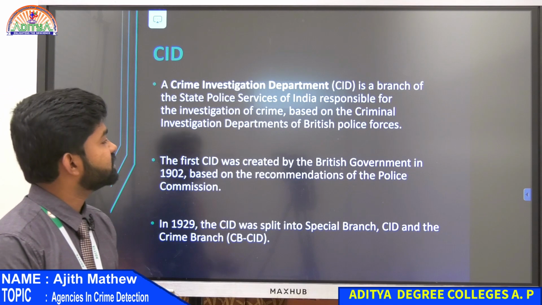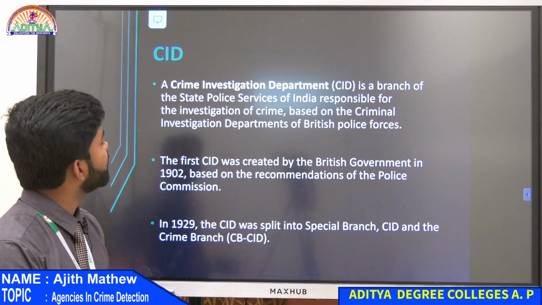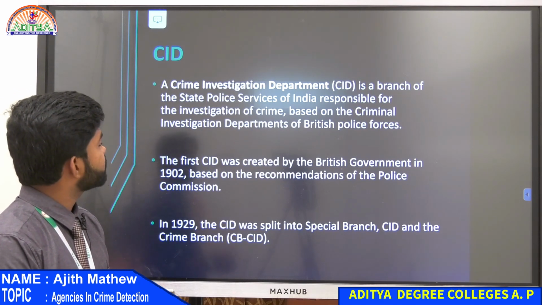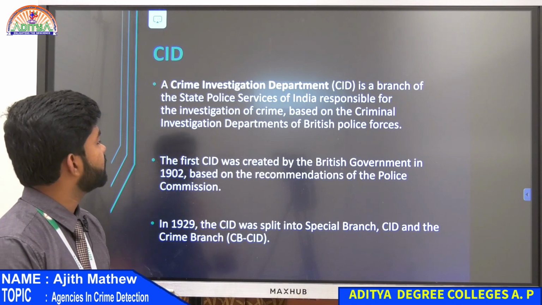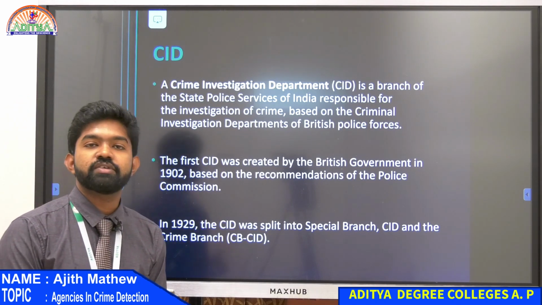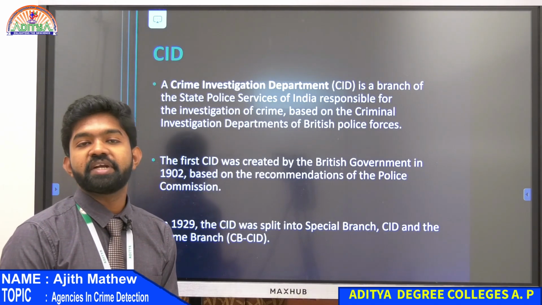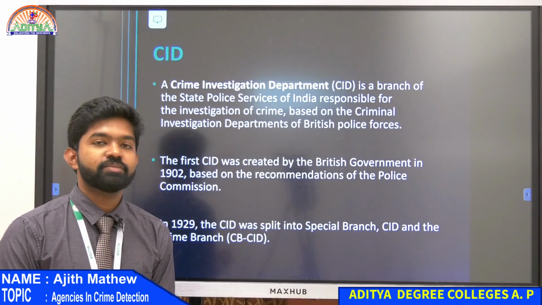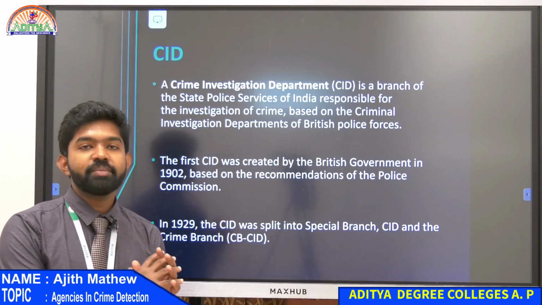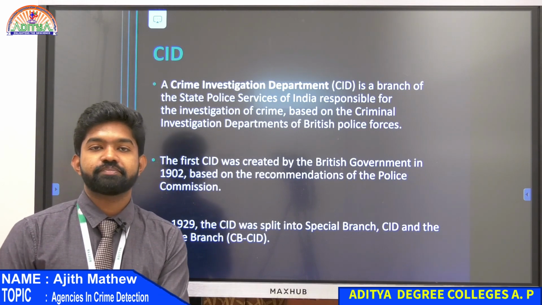Okay, Crime Investigation Department is a branch of the State Police Services of India responsible for investigation of crime, based on the Criminal Investigation Departments of the British Police Service. So there was something called Criminal Investigation Department in British Police. They used to investigate all these crimes.